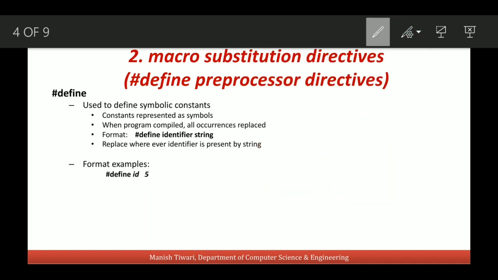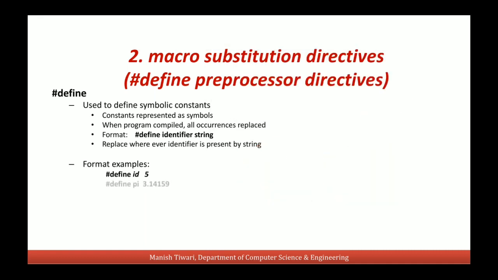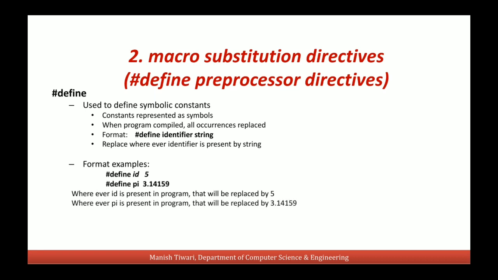Like we can define a macro like hash define pi 3.14159. So every occurrence of this word pi in the program will be replaced by 3.14159. This is called macro substitution. So here pi is a macro, id is a macro.